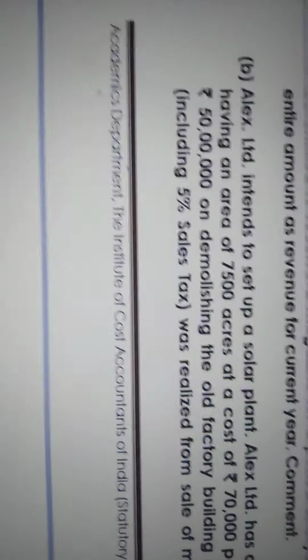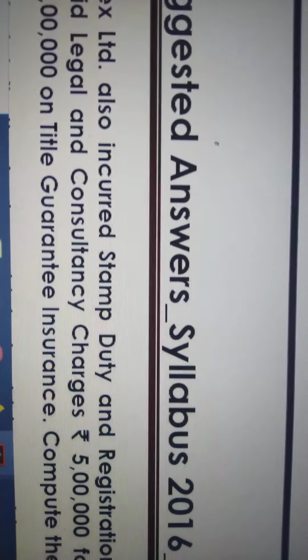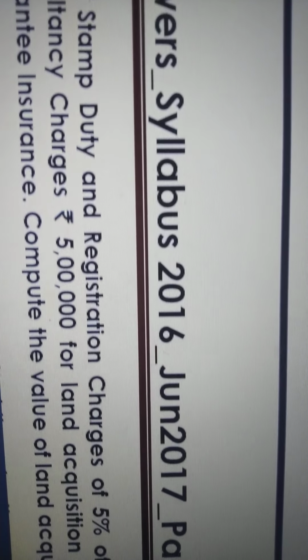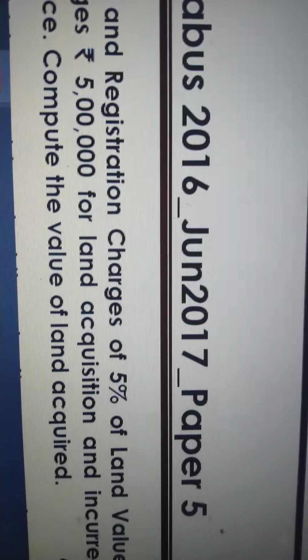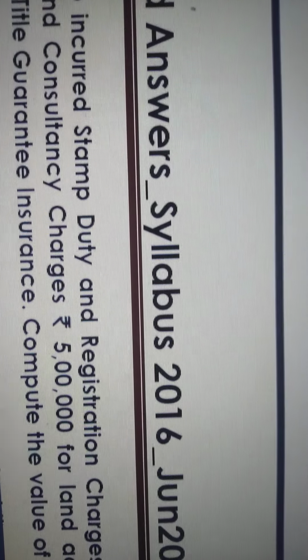Then we will discuss further. Alex Limited also incurred stamp duty and registration charges of 5% of land value. That is during the purchase; without this registration and stamp duty, they cannot buy.